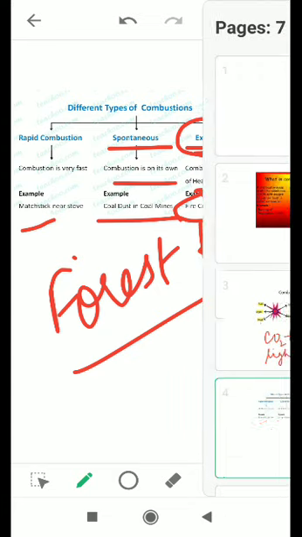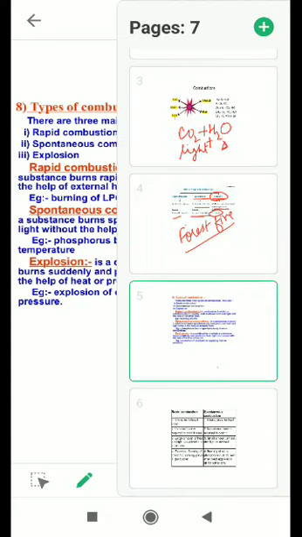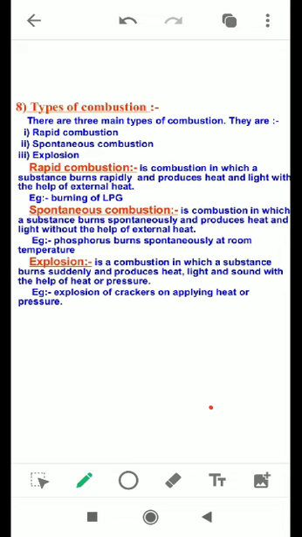Okay. Let us see them again, to make it more clear. There are three types of combustion, students: rapid, spontaneous, and explosion. Rapid combustion is combustion in which a substance burns rapidly and produces heat and light with the help of external heat.